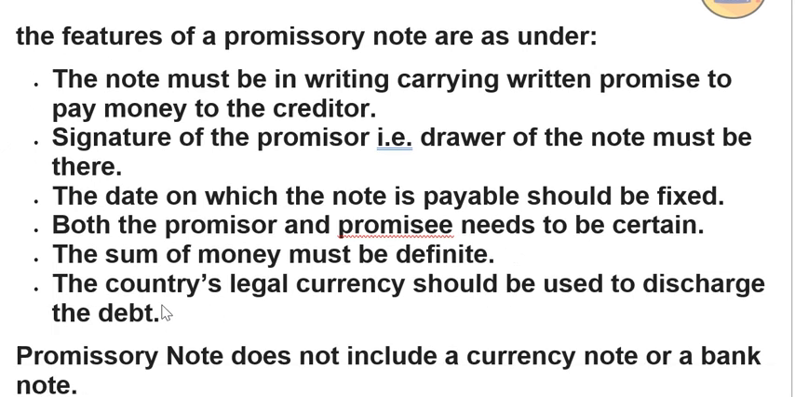The country's legal currency should be used for discharge of debt. That means in India we are using rupees, so rupees must be mentioned. In lieu of Indian currency you cannot do anything. Whatever promissory note you are making should be in terms of rupees only. In lieu of rupees, nothing is accepted. Ram cannot say, I'll pay two TVs worth 10,000 rupees, or I'll pay one laptop worth 10,000 rupees to Shyam. So this is not accepted. Only legal currency is accepted to discharge the debt.